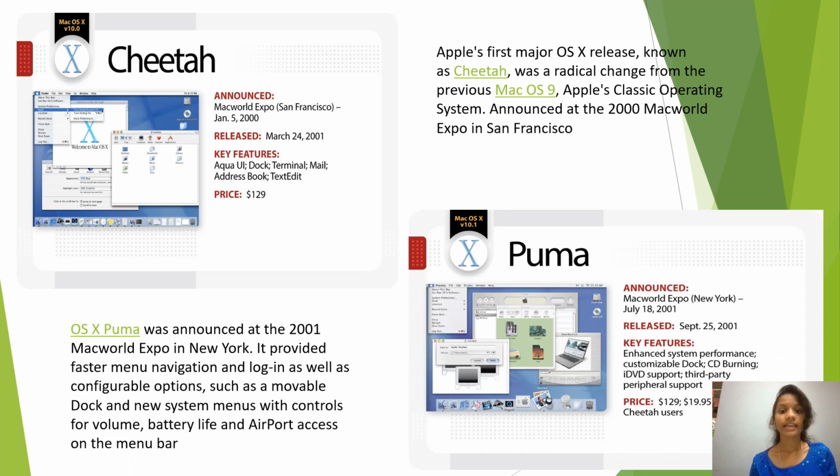Then the second operating system is Puma. It was released on September 25th, 2001. The key features of Puma are enhanced system performance, customizable options, iDVD support, peripheral support, etc. These are the key features of Puma, which was updated from Cheetah. Cheetah is a basic version, and Puma is one step above Cheetah, with fast menu navigation, configurable options such as the Dock, and new system menus with controls for volume, battery life, etc.